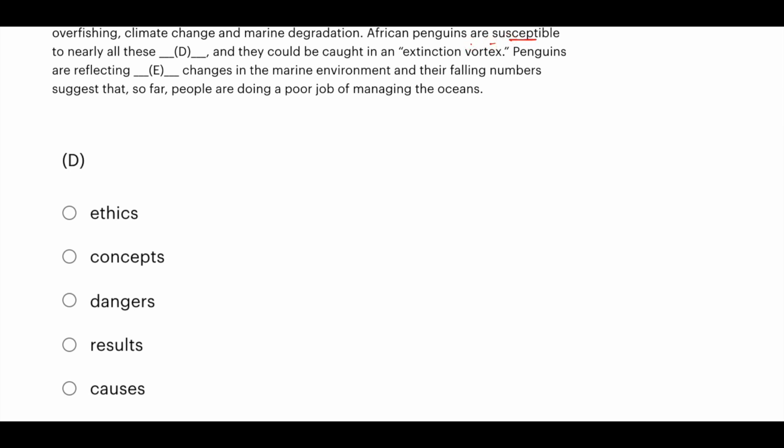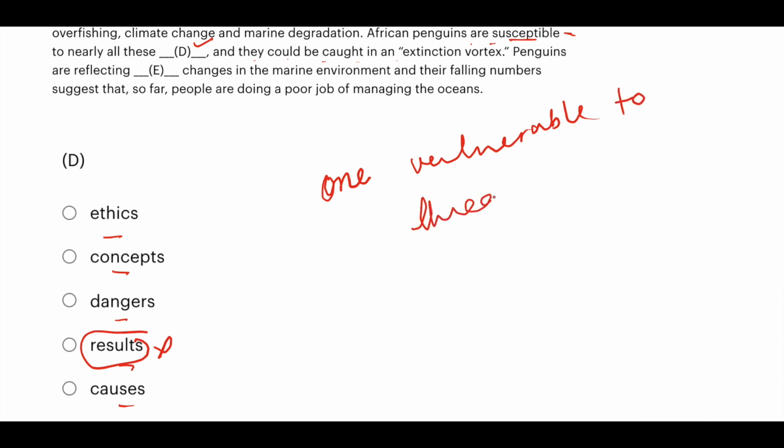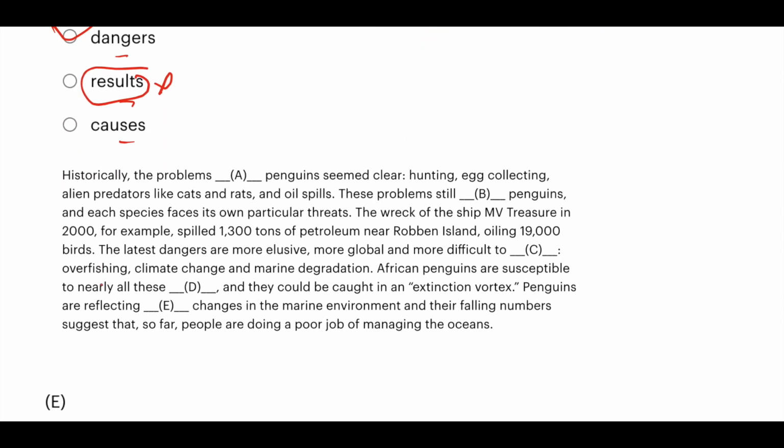African penguins are susceptible to nearly all these dash, and they could be caught in extinction vortex. Susceptible means what? Vulnerable. They're vulnerable to nearly all these: ethics, concepts, dangers, results, causes. Okay. Vulnerable to results? No. One becomes vulnerable to what? To threat, to danger, right? Threat or danger. So danger is the right answer here.